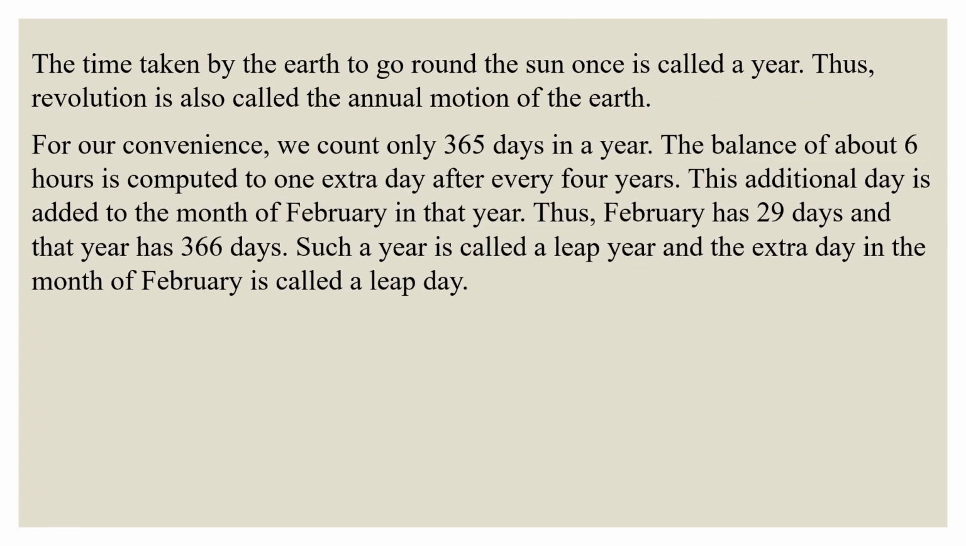For our convenience, we count only 365 days in a year. The balance of about 6 hours is computed to one extra day after every 4 years. This additional day is added to the month of February in that year. Thus, February has 29 days and that year has 366 days. Such a year is called a leap year, and the extra day in the month of February is called a leap day.